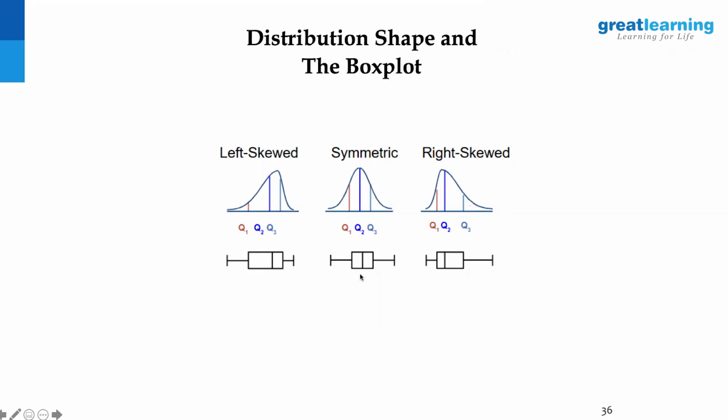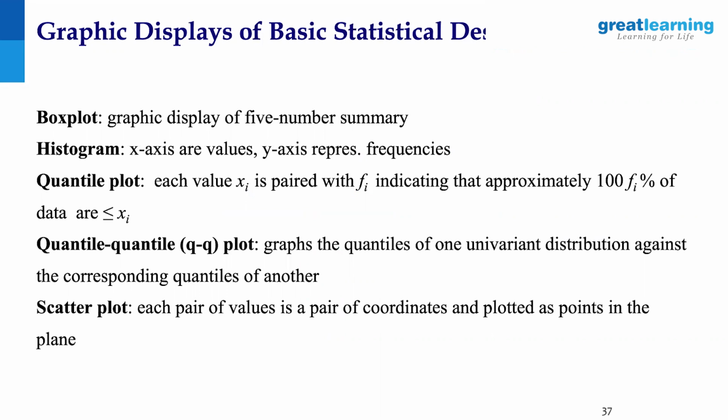If it is a symmetric distribution, you see equal length of whiskers on both sides, and within the box, the median lies exactly at the center. For the left skewed, it lies towards the right, and for the right skewed, it stays towards the left. The line in the box represents where the data is more concentrated. This is basically the summary of what we talked about.